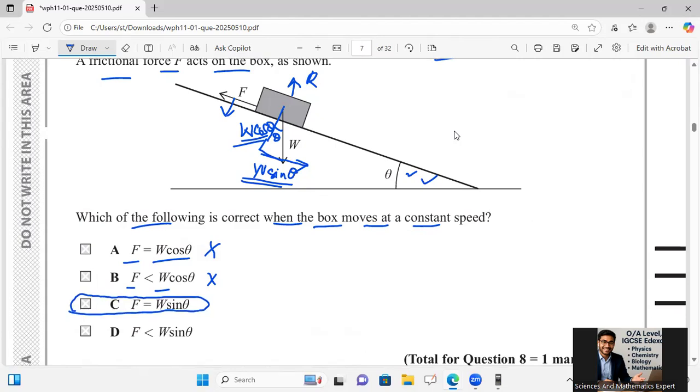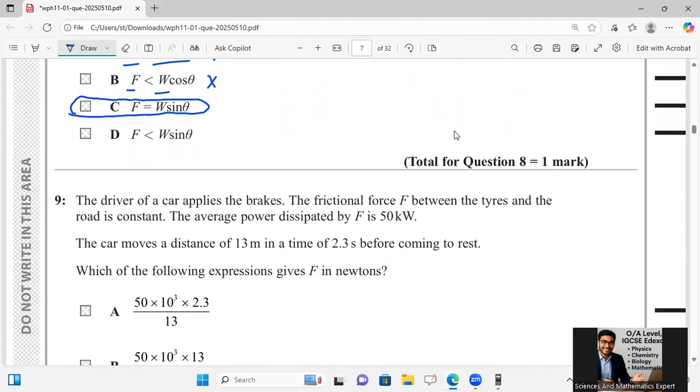I want to convey a message here. For the block moving on the incline, the reaction force is equal to W cos theta, and the resistive force in the backward direction, F, will equal W sine theta, exactly to resolve the components in a proper way, as they should be taken in the case of an incline at an angle theta.